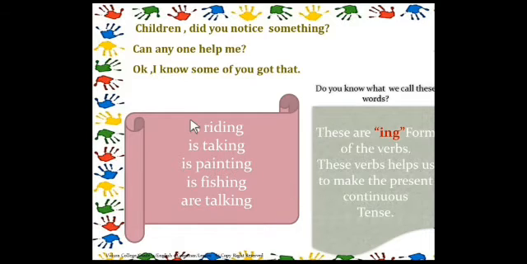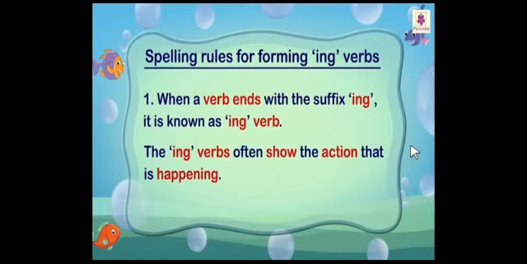So here are is riding, is taking, is painting, is fishing, is talking. These are the ing form of the verbs. These verbs help us to make the present continuous tense. So have you understood? Let us learn how to use the ing form of the verbs.